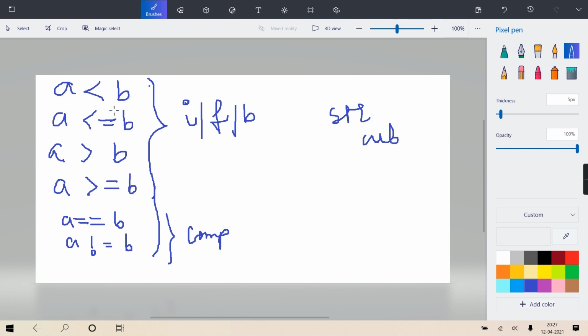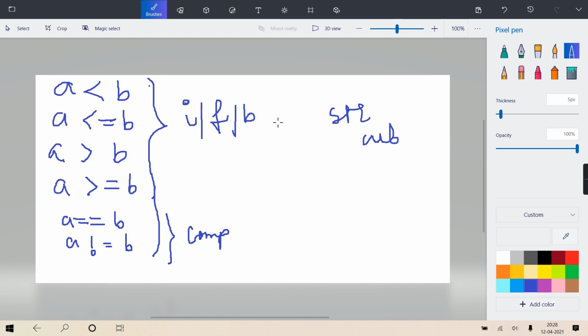Because in some languages you cannot compare strings this way, with less than or greater than. For that they have given separate functions, like in C or C++. There are separate string comparison functions. Here it's valid. You can compare one string with another. Now you may ask, in the context of strings, how does it compare? It will check the alphabetic sequence. If A comes alphabetically before B, it will return true, otherwise false. Here also, if both strings are exactly the same, it will return true, otherwise false. So alphabetic comparison is done, but between strings.